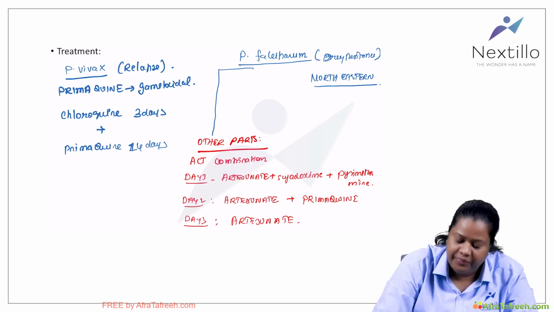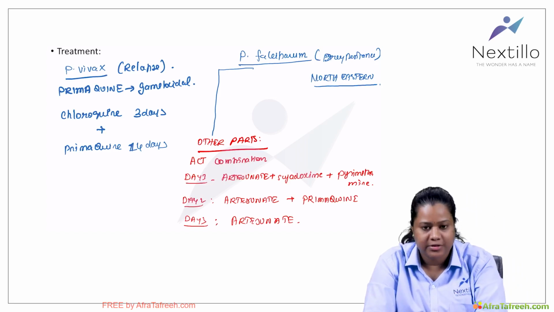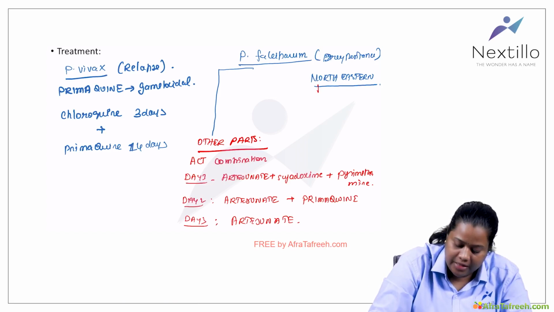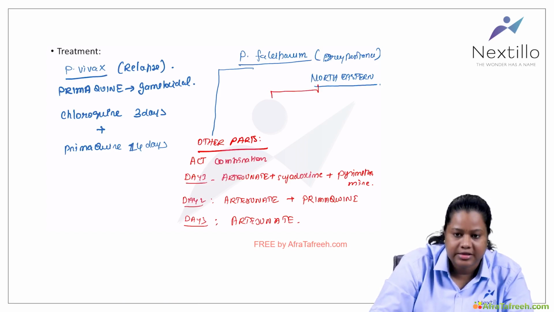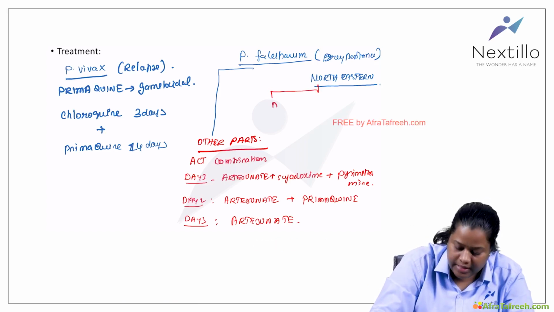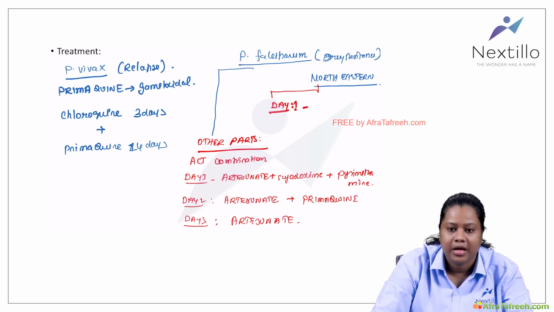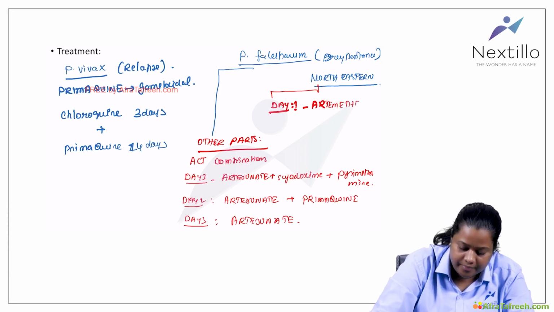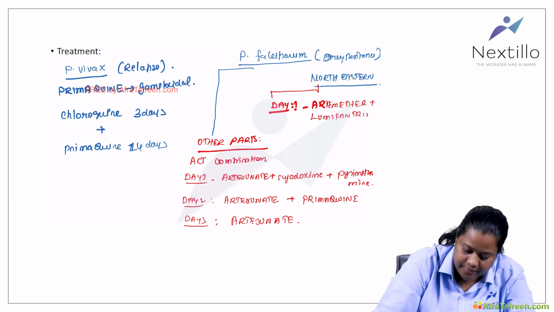So this is for the other parts of the country for falciparum malaria. Now, when I'm talking about the northeastern states, on day 1, it will be artemether plus lumefantrine.